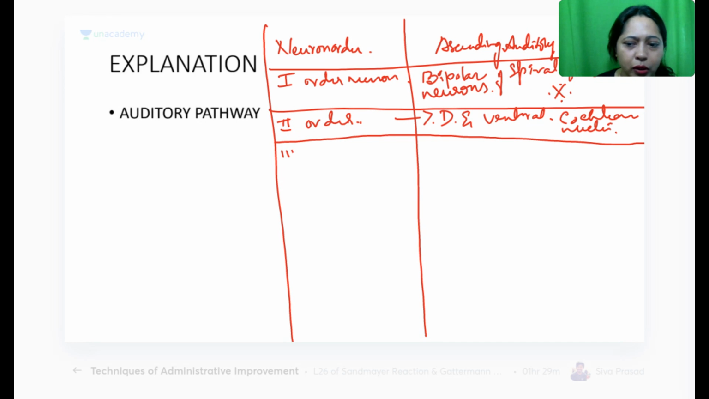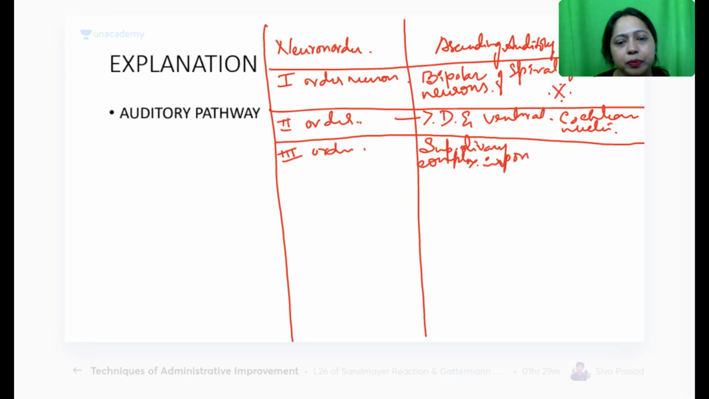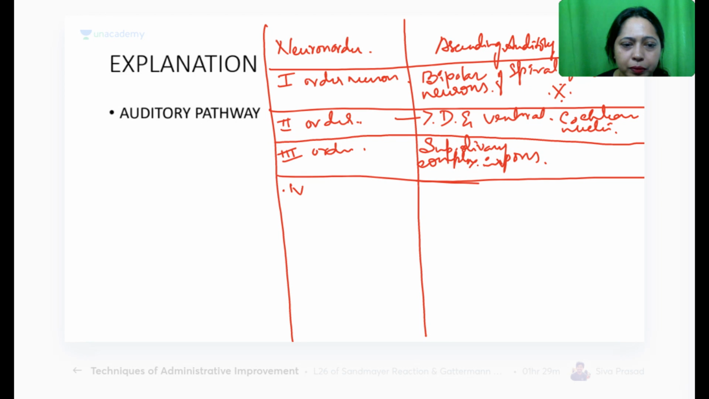What about the third order? Superior olivary complex. Superior olivary complex in the pons. So this is the third order neuron. And then there is this fourth order. Where is the fourth order? Anyone? Fourth order neurons. Anybody has an idea where it is?